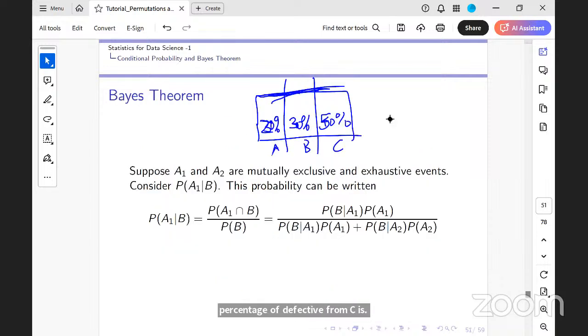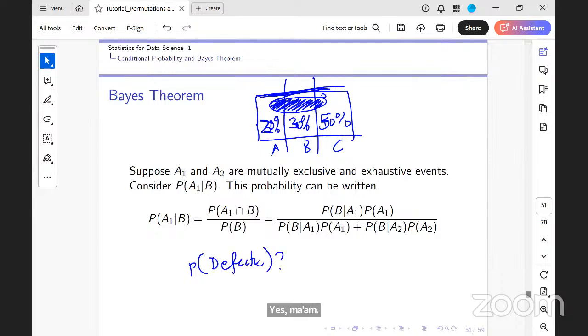In other words, this is my defective. Out of these 100, these are my defective items. Is that clear? Right. Now, the first thing I want to know is, I jumble up all my units and pick up one unit. I want to know what is the chance it is defective. This is what I want to know.